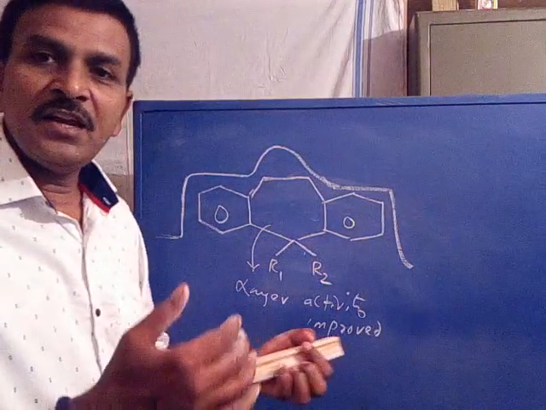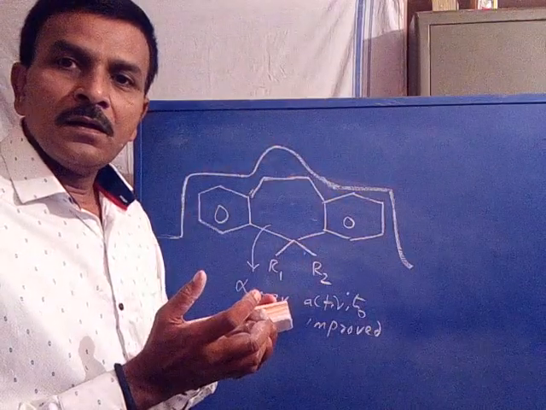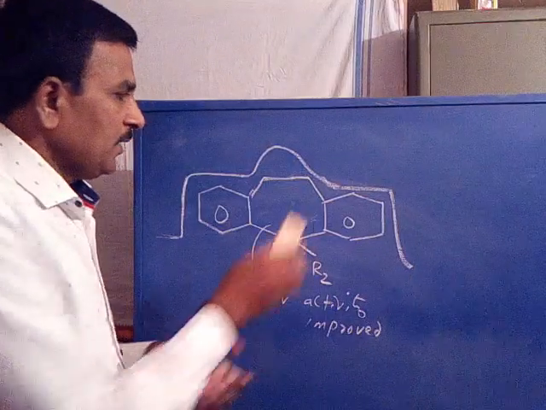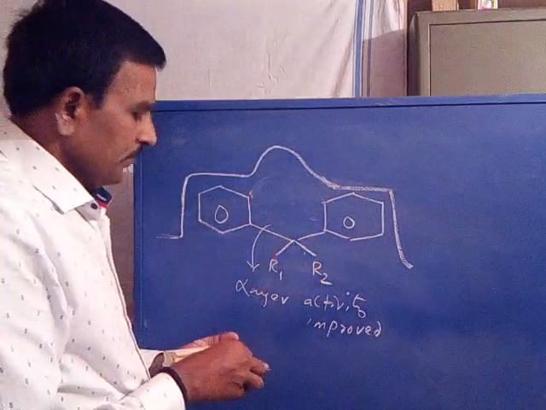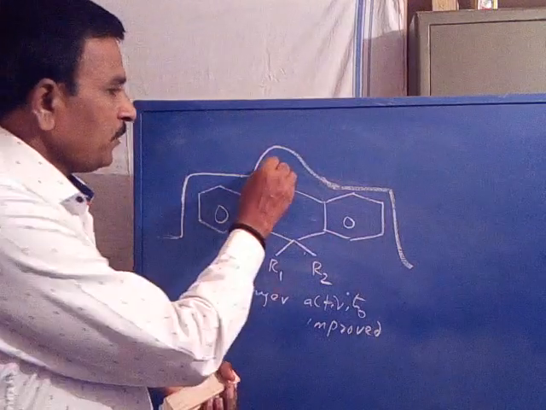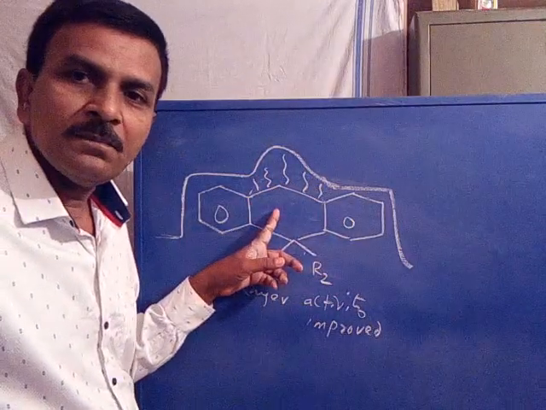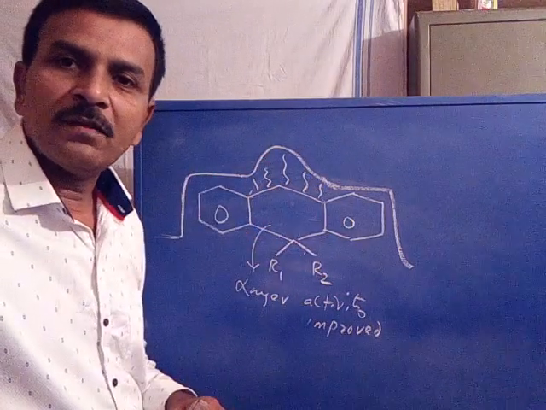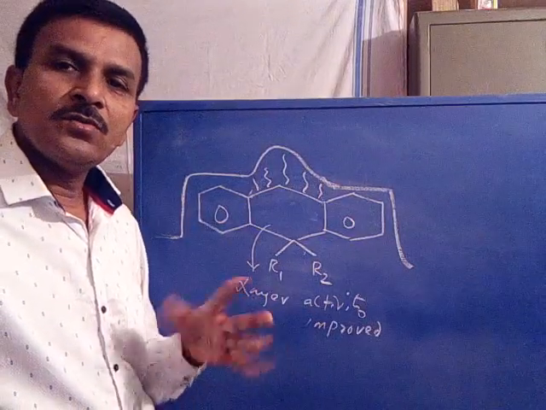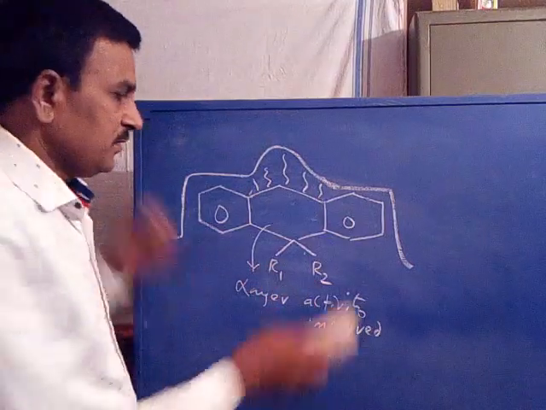This needs constriction of ring size to bring it to the size of the binding region available at the target. If we reduce the ring size from 7-membered to 6-membered, it is properly interacted. As the ring size is smaller and the binding region is also smaller, it is appropriately interacted, hence activity will be increased. So this is about expansion or constriction of ring size.